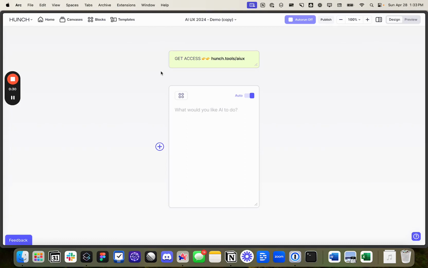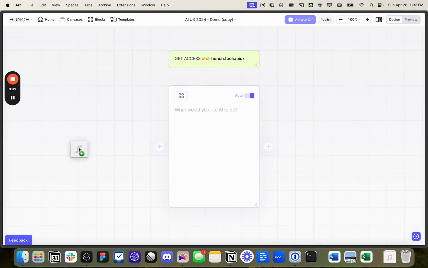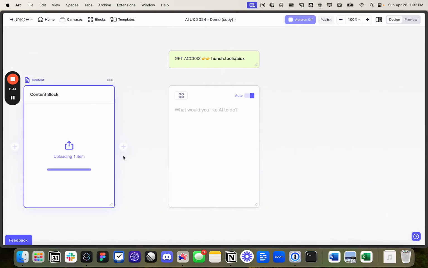I have not heard the latest Latent Space podcast, but I'd like to get some of the insights. So what I'm going to do is just grab the MP3 file. I'm going to drop it onto the canvas. That is now a block on the canvas. A block in Hunch is either a piece of content like this podcast or a document or a task.